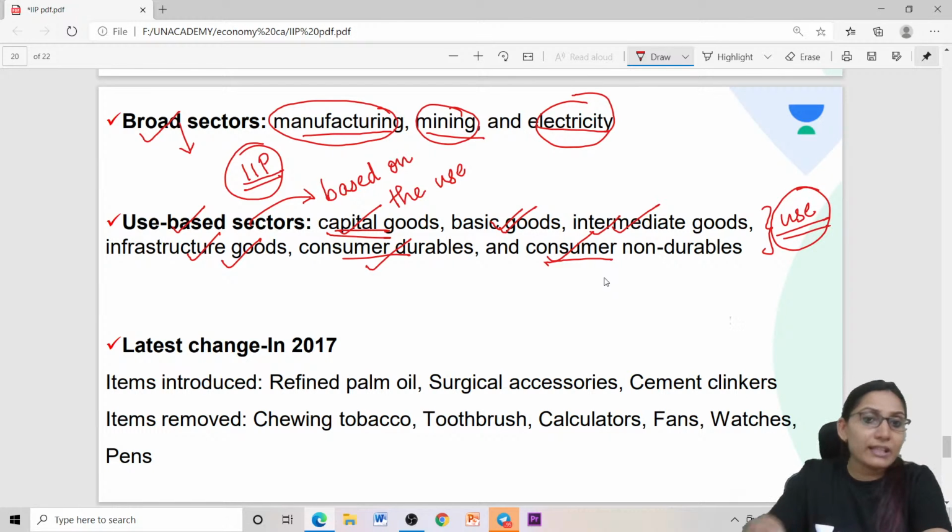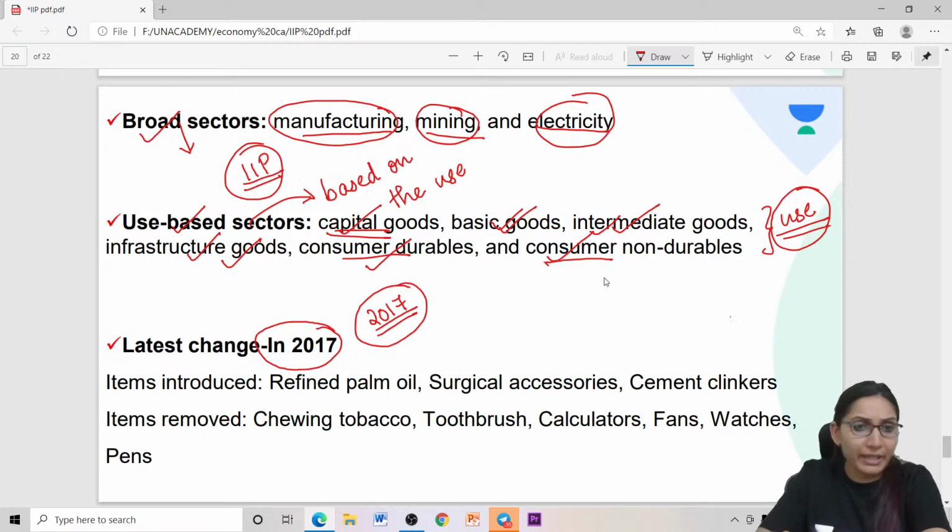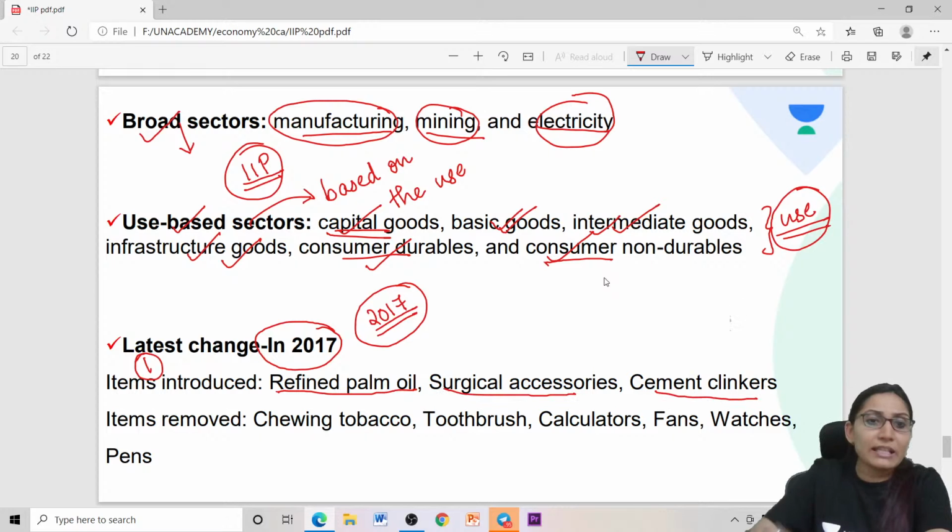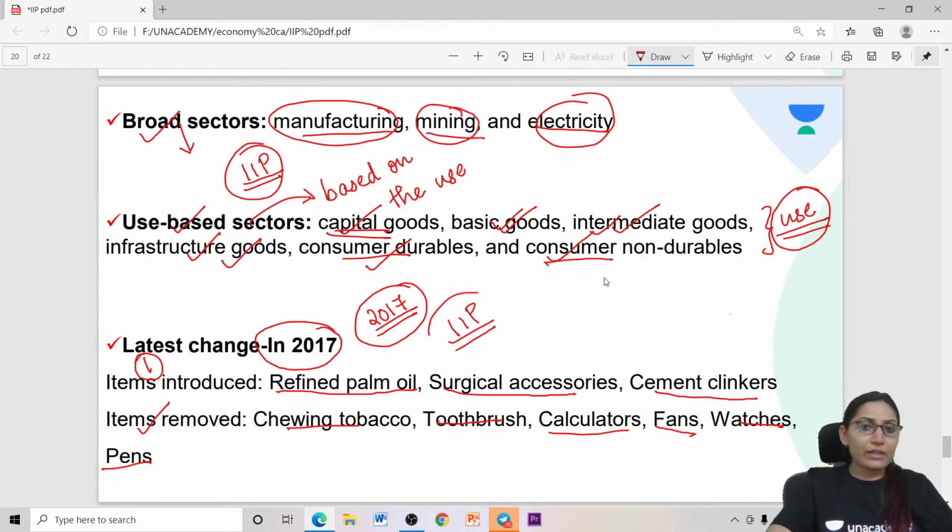Now, the latest change made in the IIP was in 2017, when certain changes were made. One was the items introduced. New items were introduced: refined palm oil, surgical accessories, cement clinkers. The items removed were chewing tobacco, toothbrush, calculators, fan, watches and pens. So certain items were added and certain items were deleted from the Index of Industrial Production in 2017.